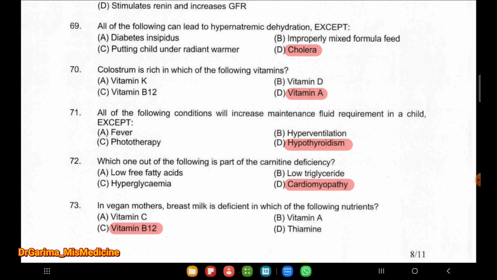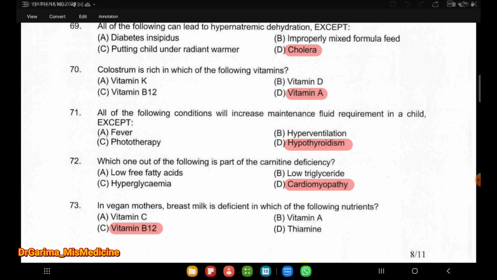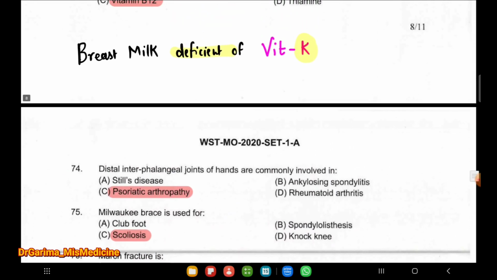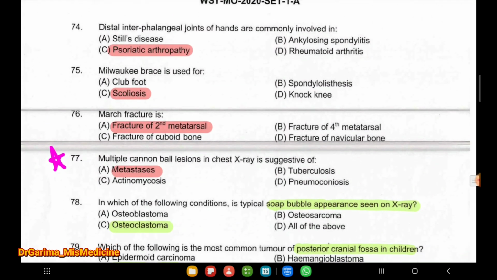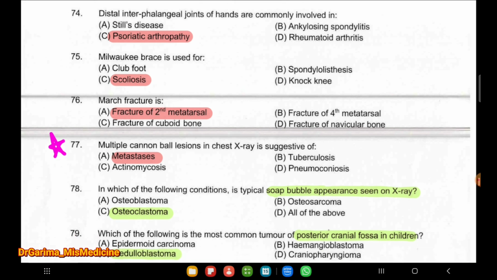Which one of the following is a part of carnitine deficiency? Cardiomyopathy. Next question, in a vegan mother, breast milk is deficient in which of the following nutrients? Vitamin B12, and breast milk is deficient in vitamin K. Next question, distal interphalangeal joints of the hands are commonly involved in psoriatic arthropathy. Next question, Milwaukee brace is used for scoliosis. March fracture is the fracture of the second metatarsal.